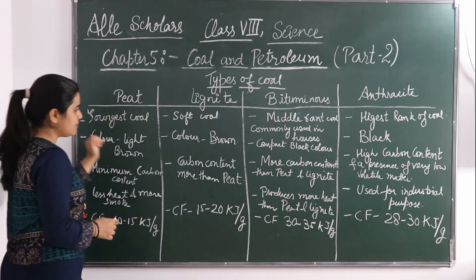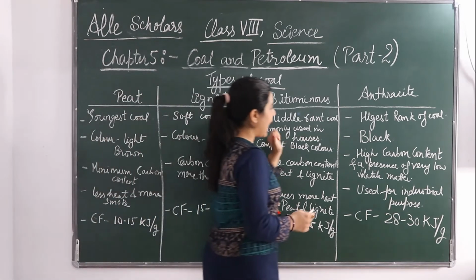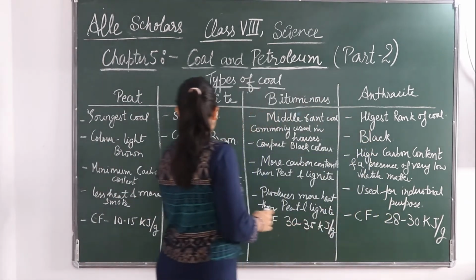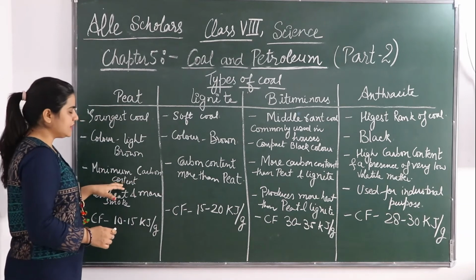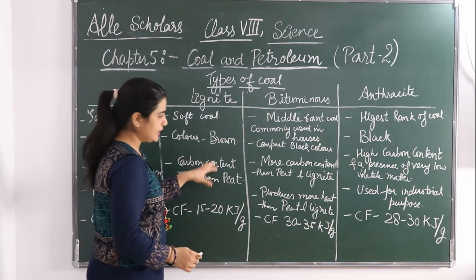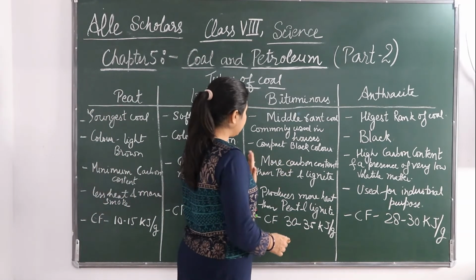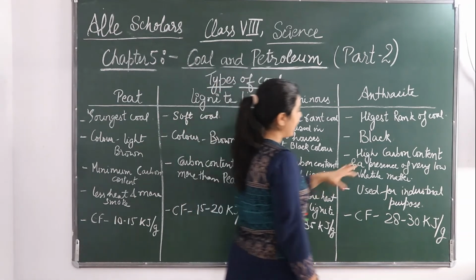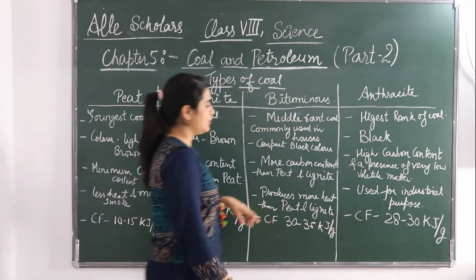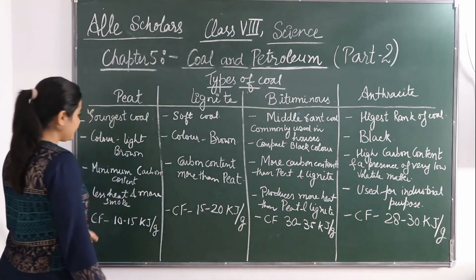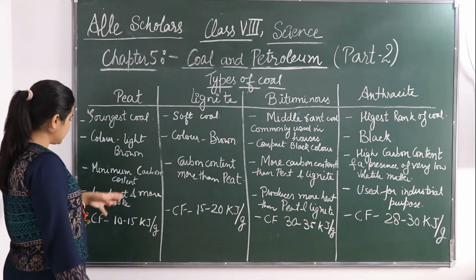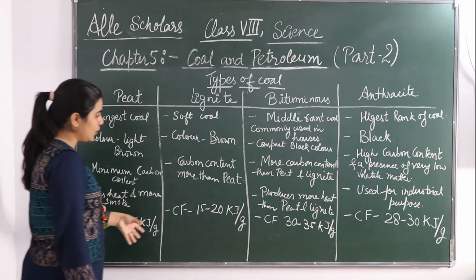Okay. Color is light brown, brown, black, and jet black. This has the minimum carbon content. Carbon content is more than peat, more carbon content than peat and lignite, and this is having the highest carbon content. Then this produces less heat and more smoke.